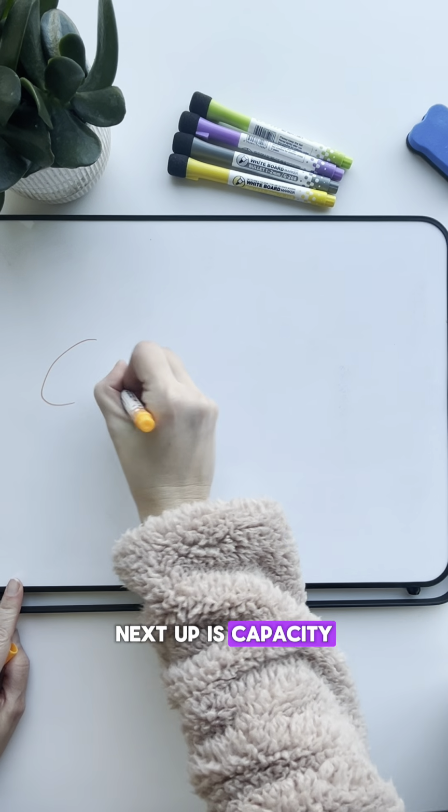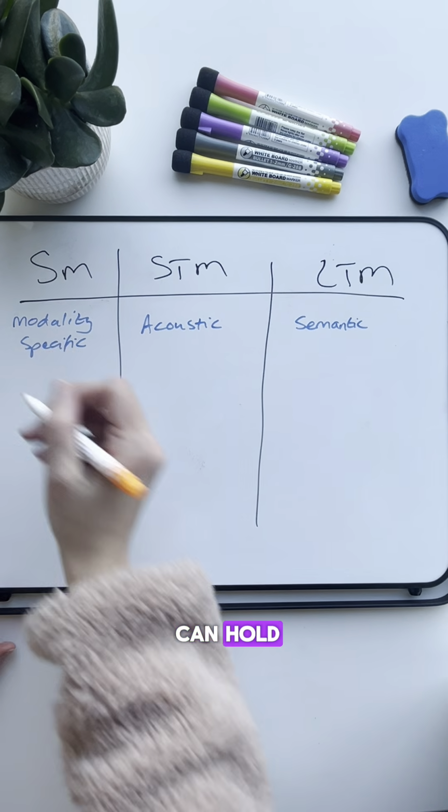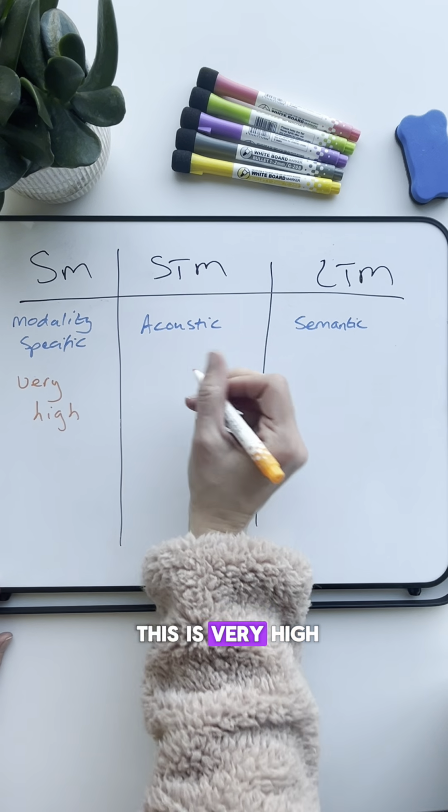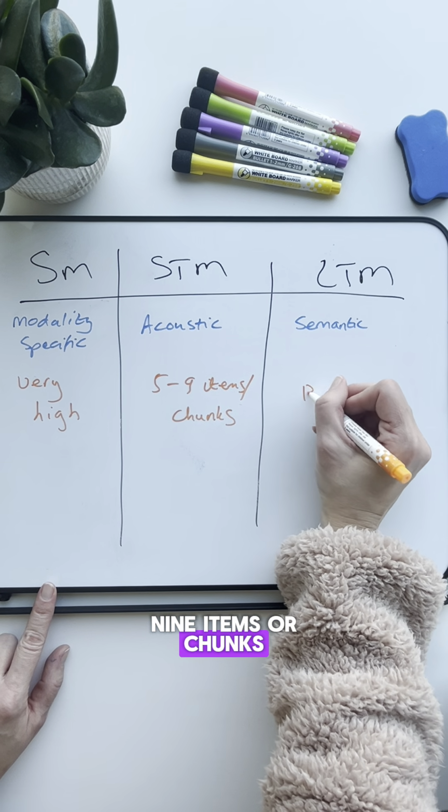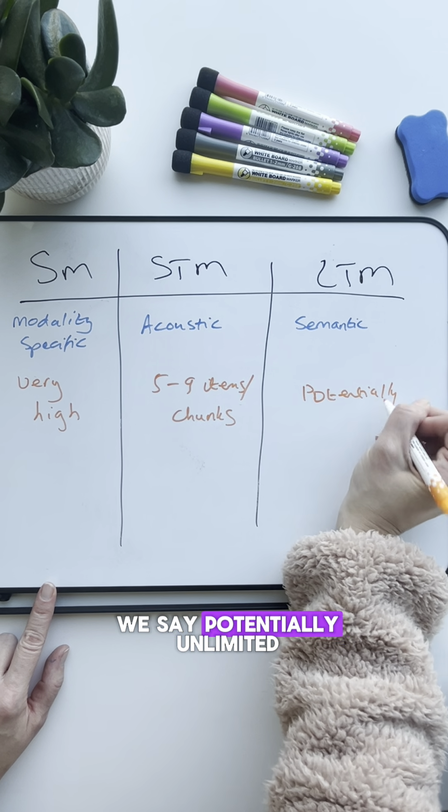Next up is capacity. So this is how much information each one can hold. So for sensory memory, this is very high. For short-term memory, we say 5 to 9 items or chunks, and long-term memory, we say potentially unlimited.